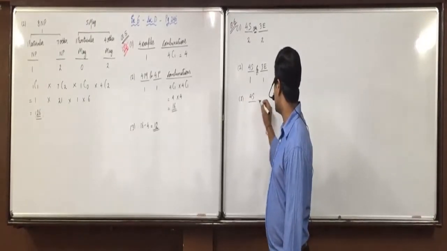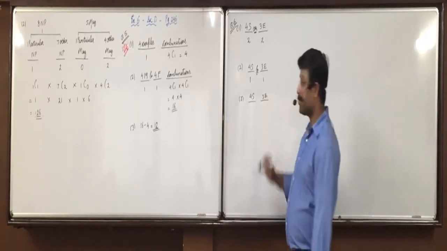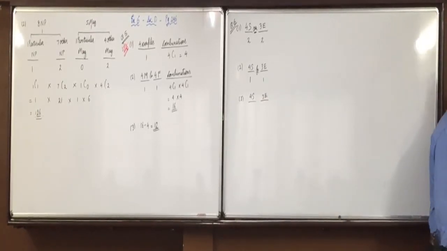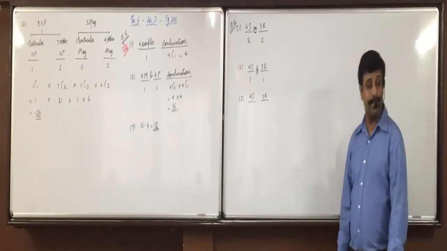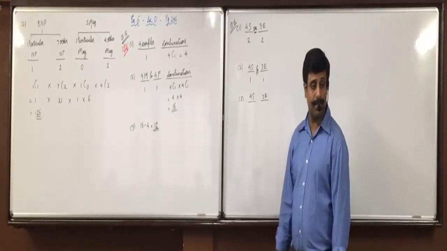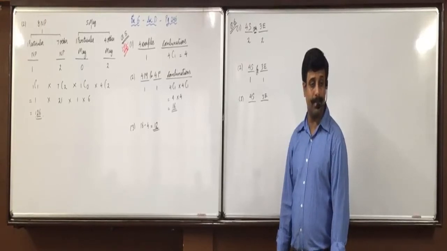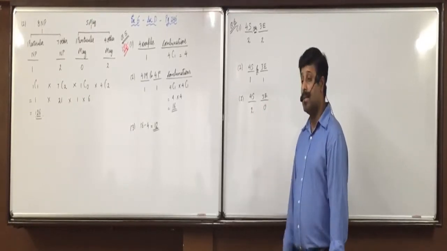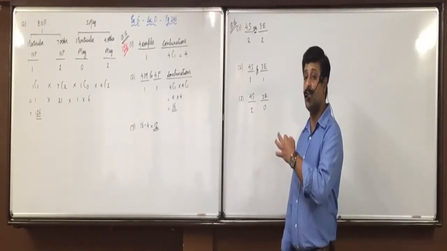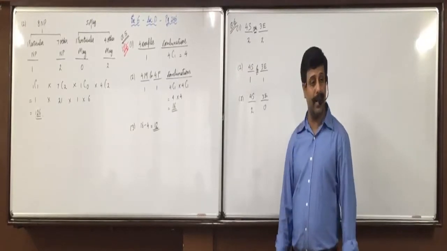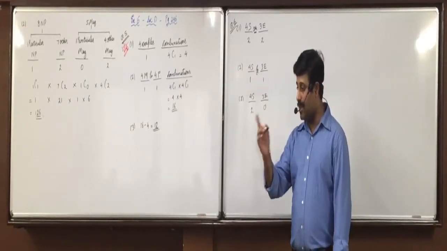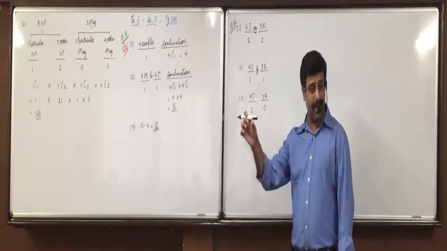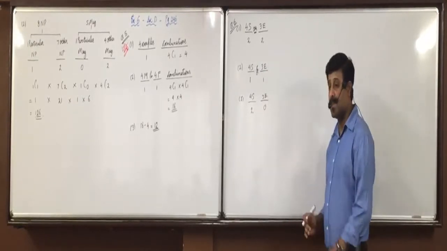Third option, 4 statistics, 3 economics, no book of economics is selected. Correct. No book of economics is selected means both the books are of statistics. So 4C2 into 3C0. Did everyone understand this? With the language you'll be able to write it. The language pattern remains the same. Do all the 3 options fast.